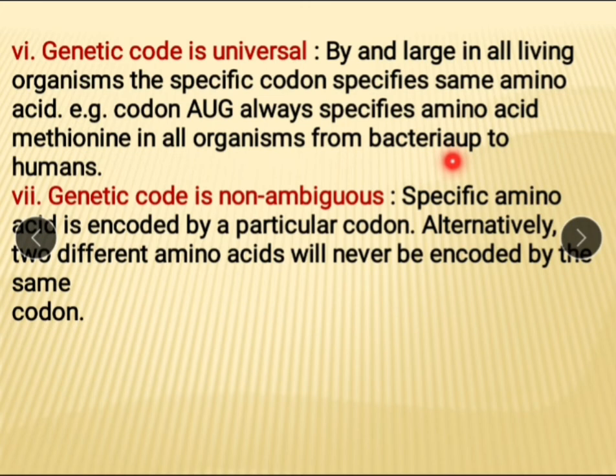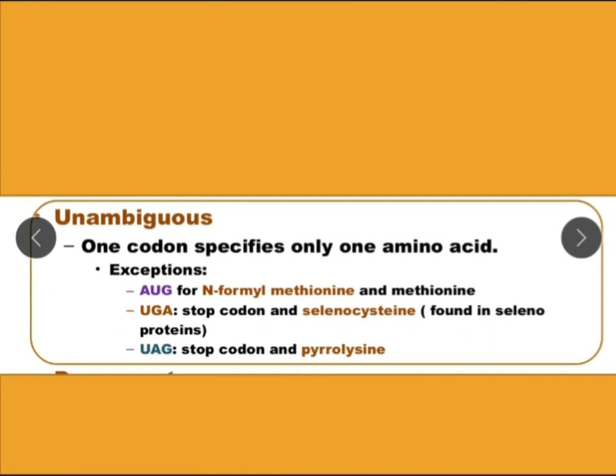From bacteria up to human, no. It codes methionine in all organisms except prokaryotes. UGA is a stop codon and also codes selenocysteine found in selenoprotein. UGA stop codon and pyrrolysine.